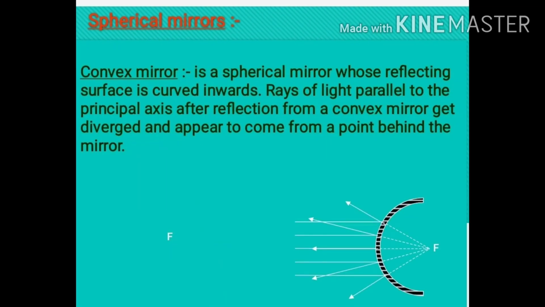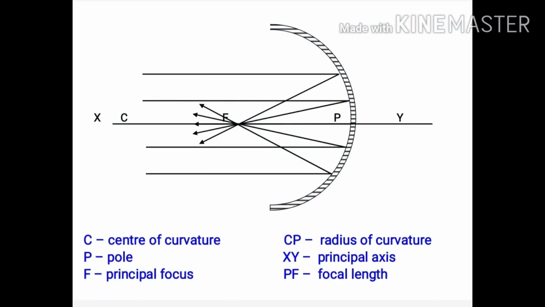Now in the case of a convex mirror, when light rays pass parallel to the principal axis, after reflection they diverge, and that's why a convex mirror is called a diverging mirror. Before we move further on spherical mirrors, we need to recognize and understand the meaning of a few terms. These terms are commonly used in discussions about spherical mirrors.